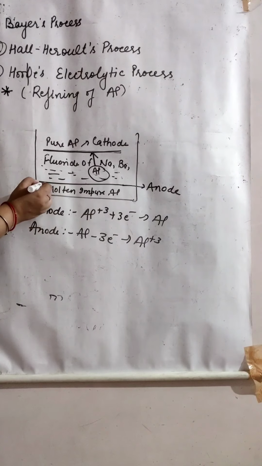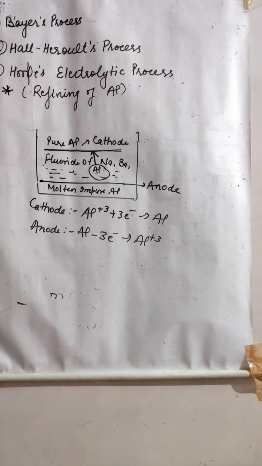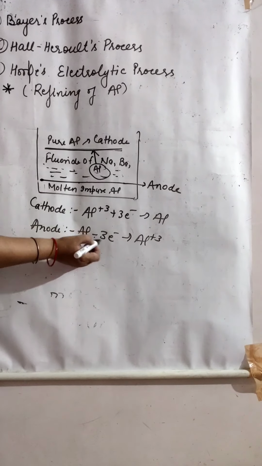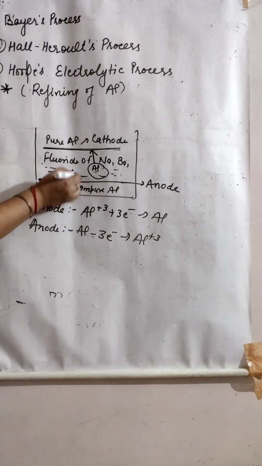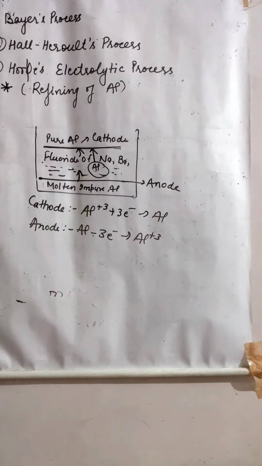But this electrode, the anode, is also made up of aluminium. So from here, aluminium will lose electrons, convert into ions and come into the solution. And from here, it will go to the pure aluminium.